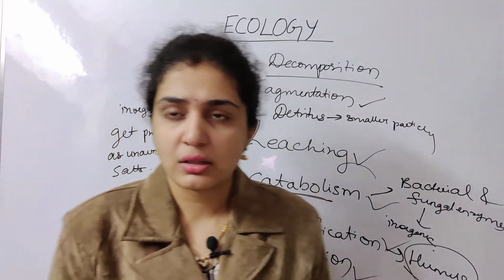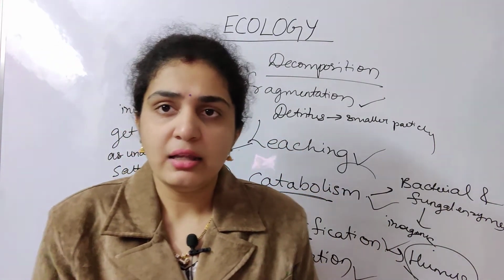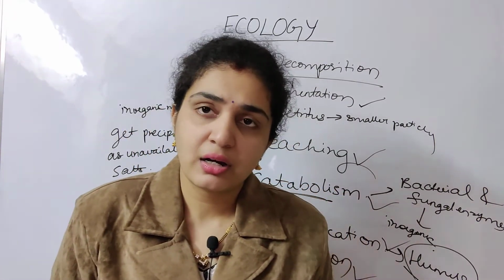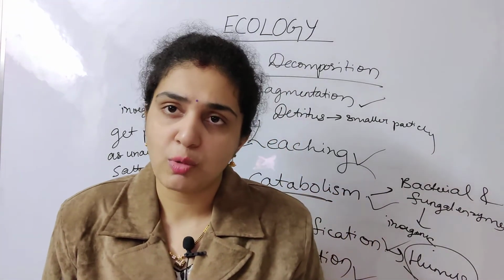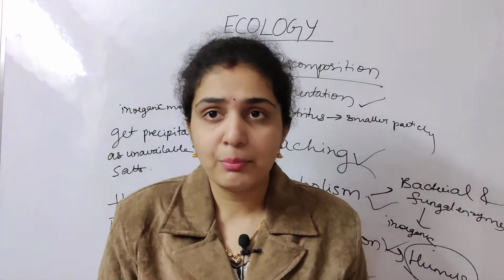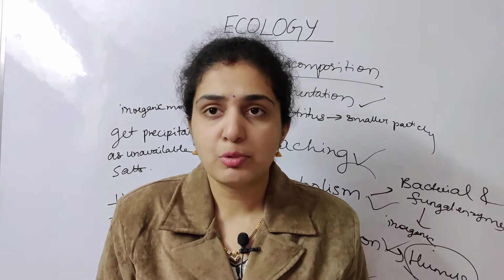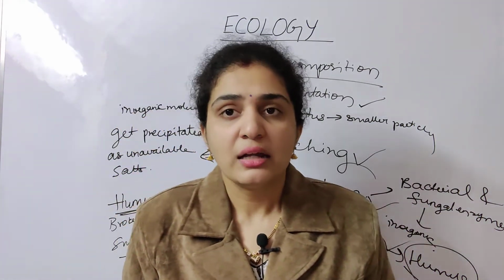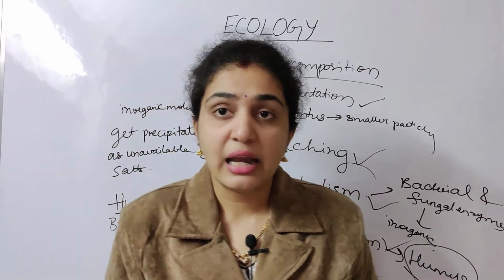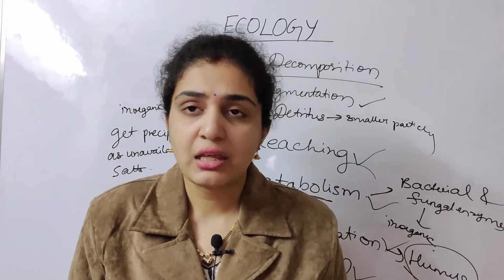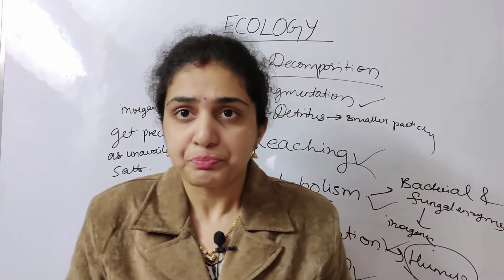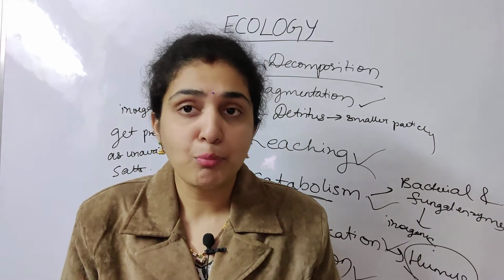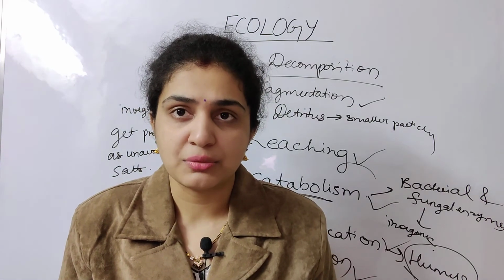Decomposition means the dead and decayed matter is broken down into simpler particles. For example, you can give earthworms. Earthworms help in the process of decomposition. That's why they are called, as I told you, detritivores. When we speak about detritivores, it means they play an important role in the process of decomposition.